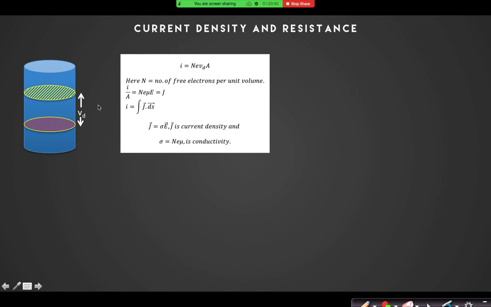Why have I written this? What is N here? I have taken N as the number of free electrons per unit volume. So what is the volume? The volume is A into Vd.